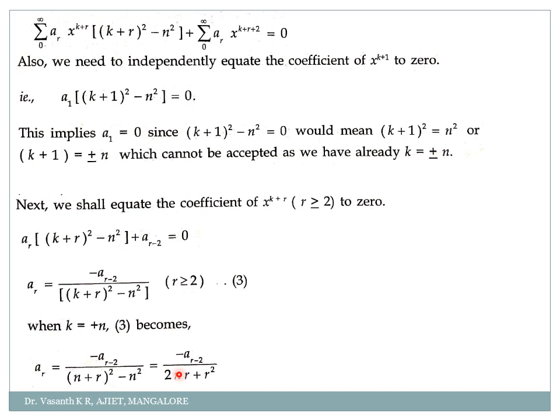Okay. Now I shall take the different values for r. First I'll take r equal to 2, because when I take r equal to 1 here, I'll get a1. Already we know a1 is 0. So again, why do you want to find a1? Not required. And a0 cannot be 0. So the first two terms are obtained. Now I want a2, a3, a4, correct? So take r equal to 2 here.